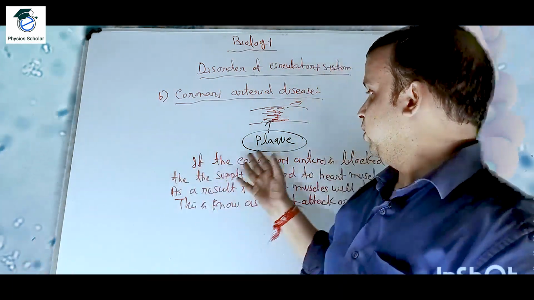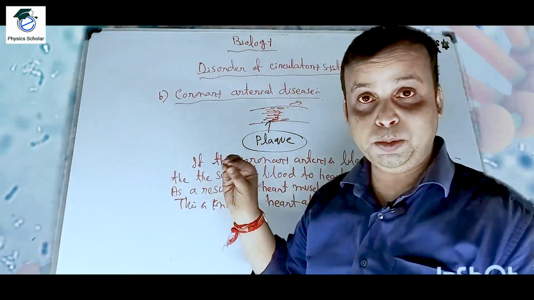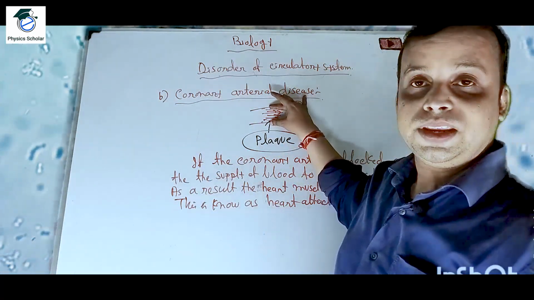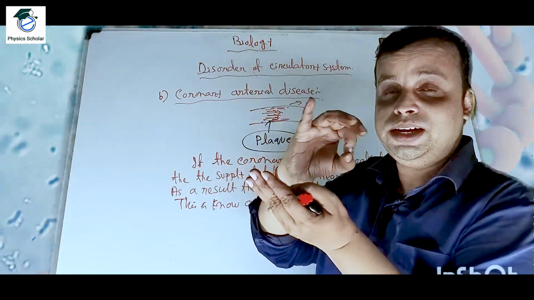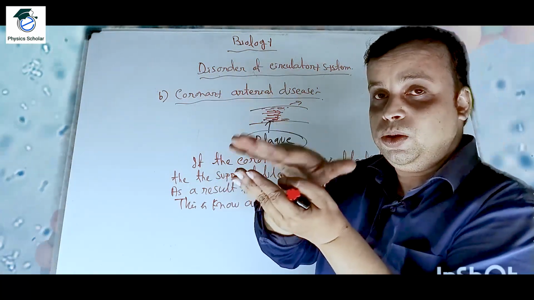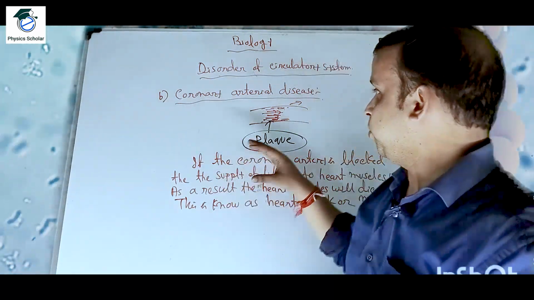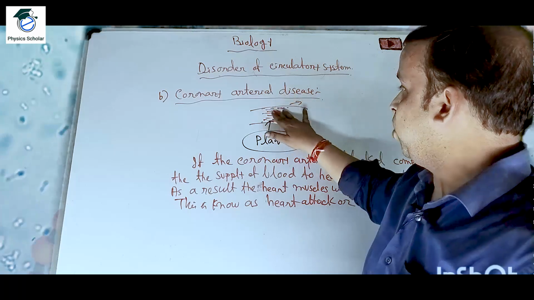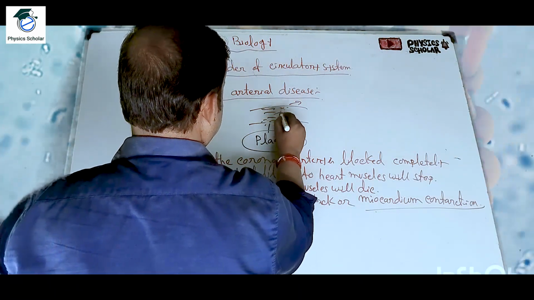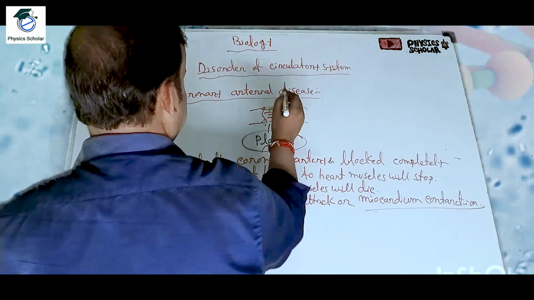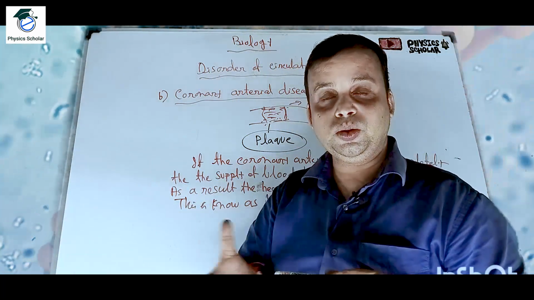If the level of cholesterol increases or triglyceride is deposited in the artery, the radius of the artery or the passage of the artery will decrease, and the blood pressure will increase. Now suppose the coronary artery, which carries blood to the heart muscles, is totally blocked. Then the blood cannot go to the heart muscles.